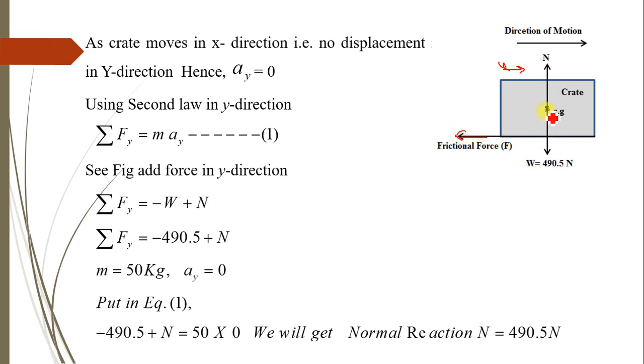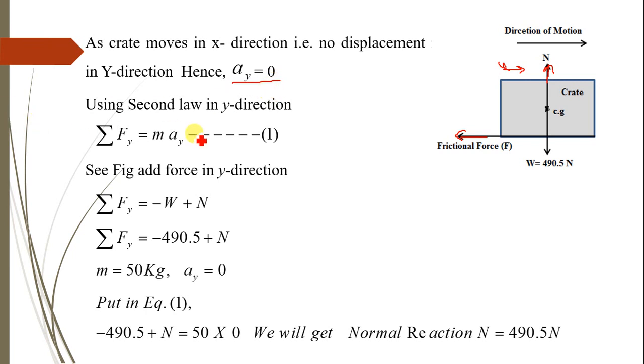Then the weight of the crate is acting vertically downward, that is 490.5, and normal to that, a normal reaction is acting vertically upward. Therefore, as the crate moves in x direction and there is no displacement in y direction, it means that the acceleration of the crate in y direction is equal to 0.